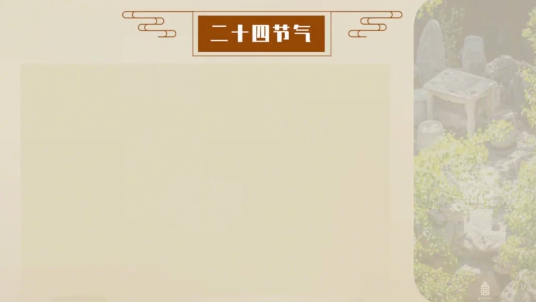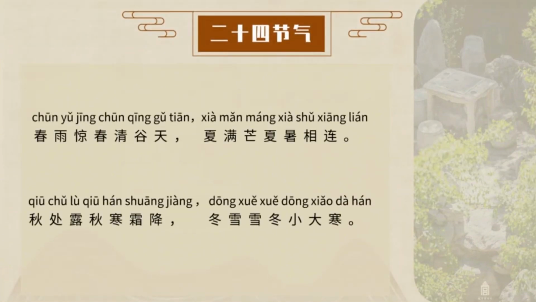For example, this poem only has 28 characters, but it contains 24 solar terms. This highly condensed poem helps people remember all the solar terms.